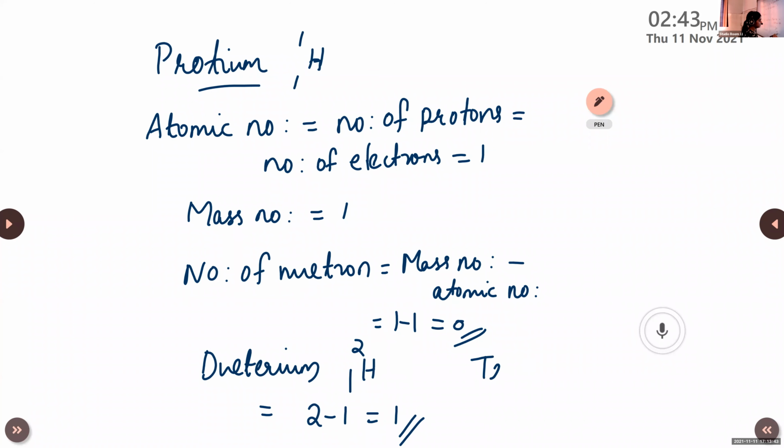And for tritium, it is 1H3. So it will be 3 minus 1, that is equal to 2. So the number of neutrons will be different for the three isotopes. The mass number and number of neutrons will be different. Atomic number, number of protons and number of electrons will remain the same.